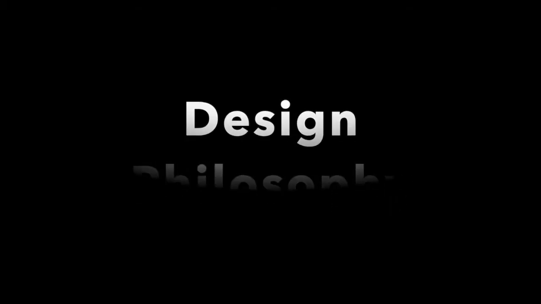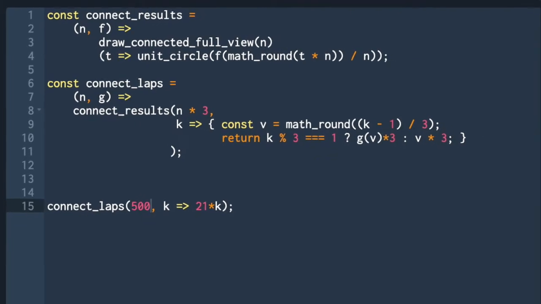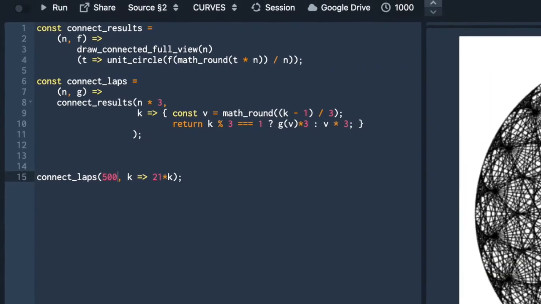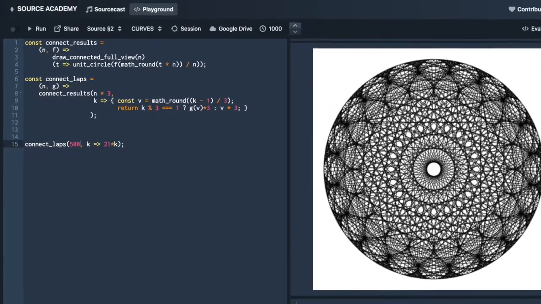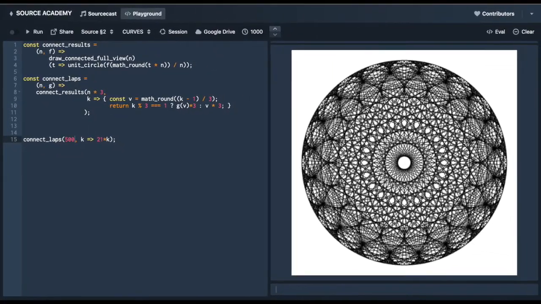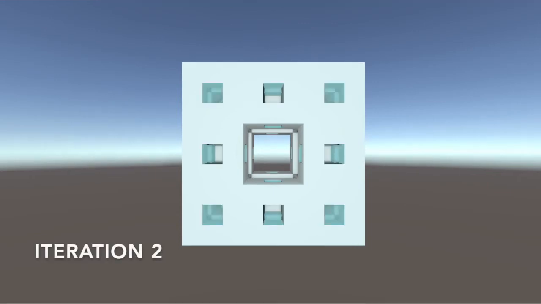Inspired by our dear friend Source Academy, we believe the best way of representing recursion is with fractals, because fractals represent one fundamental property of recursion, self-repetition. Fractals are formed by repeatedly applying a simple modification to a shape, for example, removing a small cube from the center of a large cube. Then again.